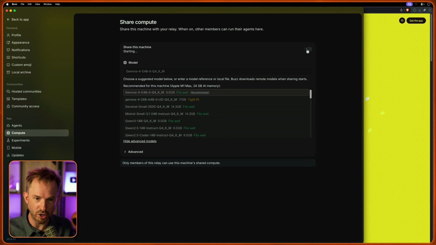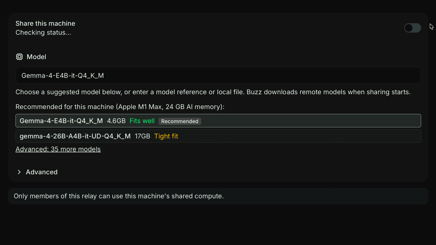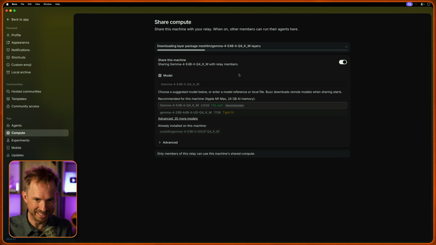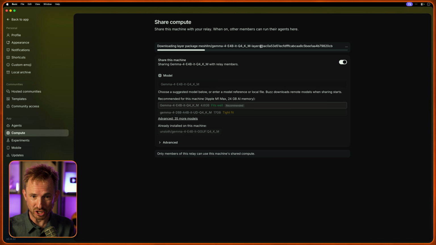All right, so I've just selected a very small model. I'm going to switch this on. It will actually start sharing my machine. It will download the model. Okay, and that's done. Now I can allow it to access my devices, and look at this. It's downloading the packages that are needed for Gemma 4. And look, we're enabled. We actually have my compute being shared. If there are other members in my community, which by the end of this video there will be, all of the compute can be shared if you enable that option.